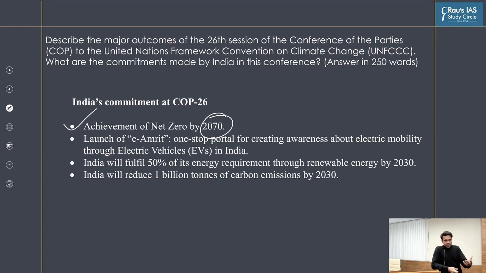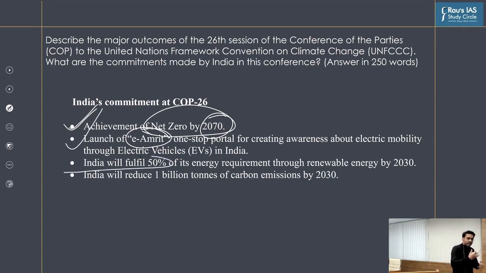We all know that. All of us know this fact very well. So for these reasons, India did not commit itself to phase out of the coal. And as far as net zero emission is concerned, India committed to net zero by 2070. Then India launched e-Amrit, which is about creating awareness as far as e-vehicles are concerned.